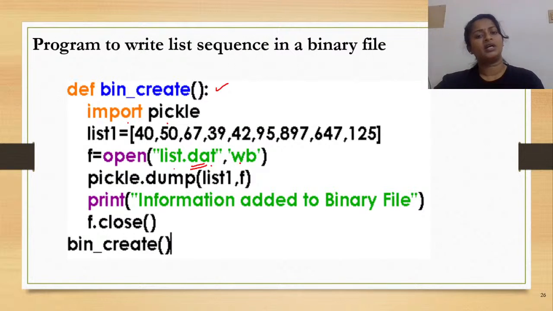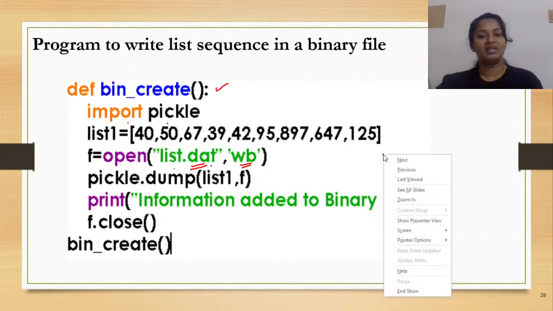Now, is it enough to just write w for the mode of opening? No, we are working with binary files, so it has to be opened in the binary access mode. What is the binary access mode? It is represented by postfixing the small letter b to your mode. Currently I am opening my file in wb mode, since it is a binary file.